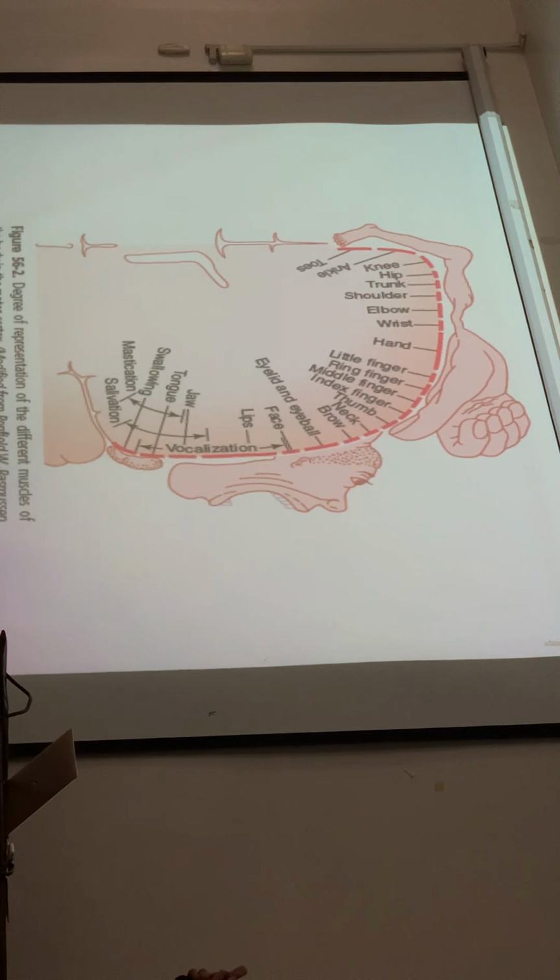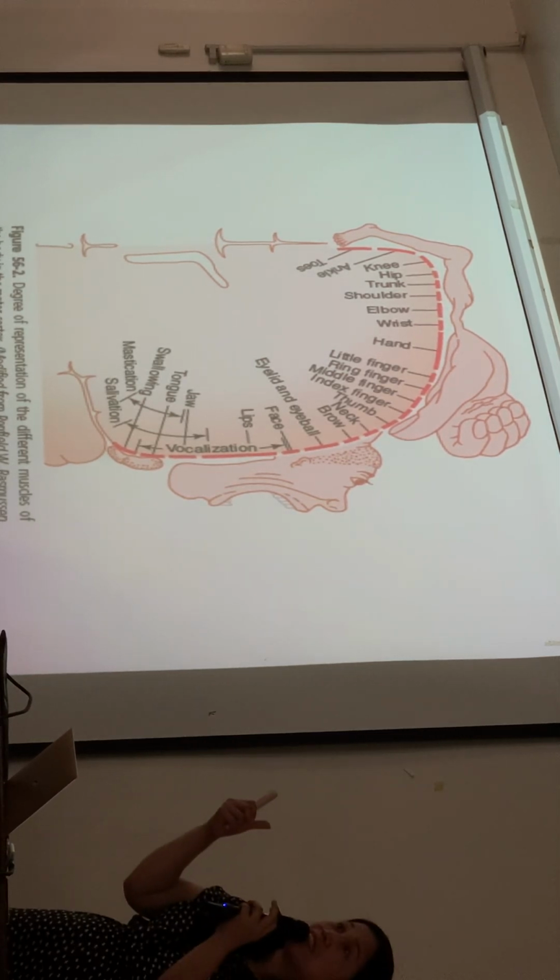For the motor, if you have the sensory homunculus, you also have the motor homunculus. This is a representation of the parts of the body that are served by the motor cortex. Okay, so if you look at which parts of the body have big areas dedicated to motor activity: muscles for vocalization and muscles for hand movement, especially the thumb.